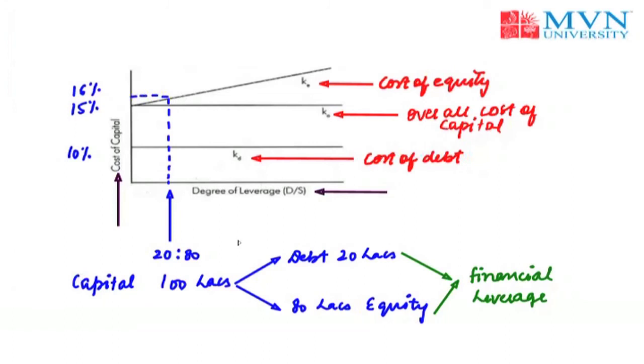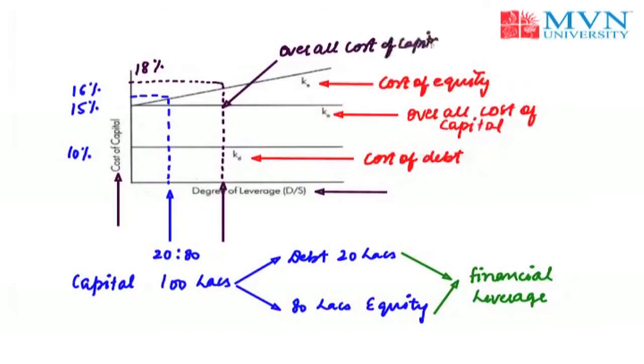Suppose now a company is financed with 50% of debt in the capital structure. At this point one can easily see that the cost of debt is constant, that is at the rate of 10%, but the cost of equity has increased. Now the cost of equity has increased from 15% to 18%, and the reason is the same, because of the increase in their financial risk. But here also you can note that the overall cost of capital is constant. That is, irrespective of the level of leverage, the overall cost of capital remains constant.